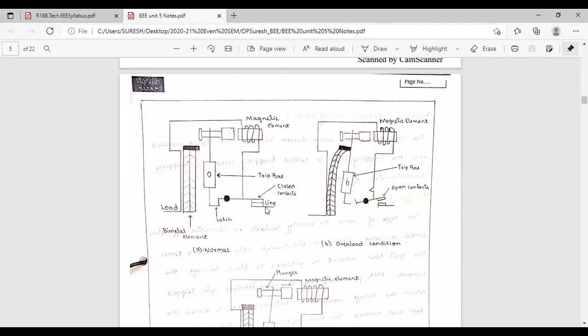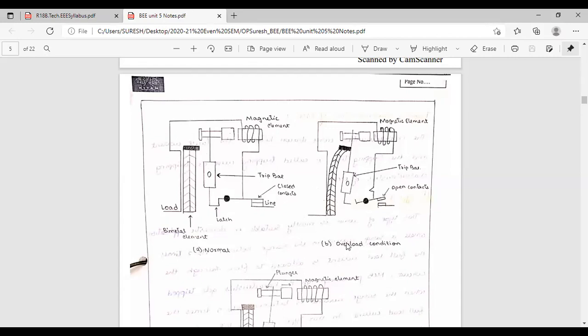If it is attracting this, see here some contacts are there. This is the fixed contact, the lower one, and the upper one is the movable contact. Now the movable contact is in touch with the fixed contact. Is it closed or open? Closed. If it is closed, it means current is flowing normally here like this.